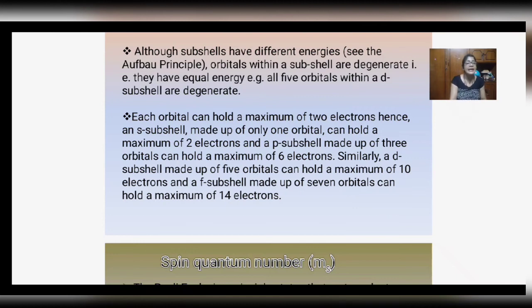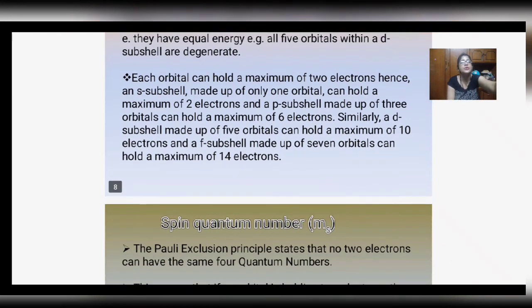Hence, an s subshell, as it has no broken up orbital, only one, can hold a maximum of 2 electrons. The p subshell, made up of 3 orbitals, can hold 6 electrons. Similarly, the d subshell, made up of 5 orbitals, can hold a maximum of 10 electrons. And the f subshell, which is made up of 7 degenerate orbitals, can have 14 electrons.